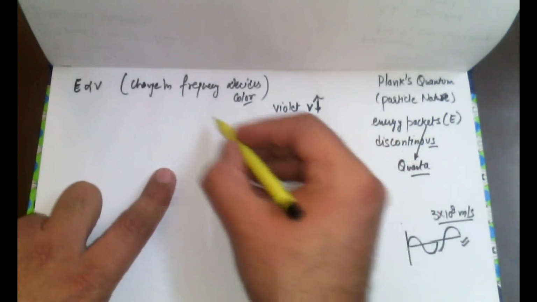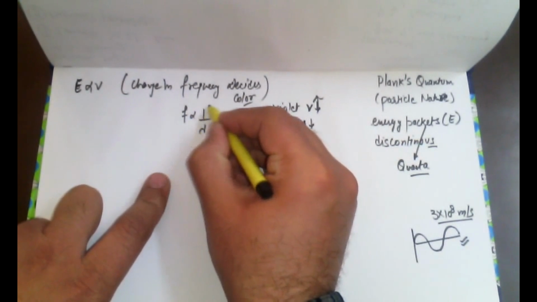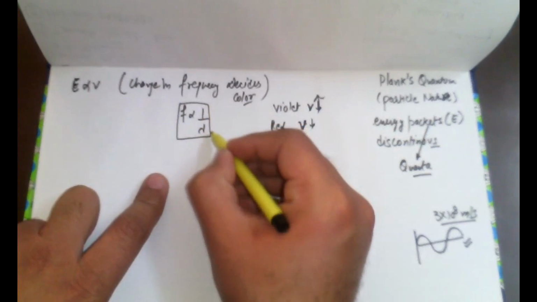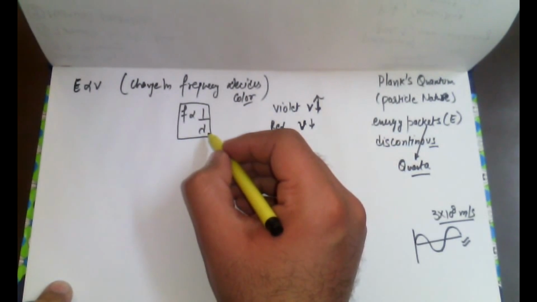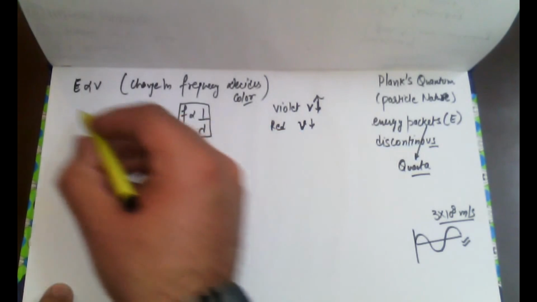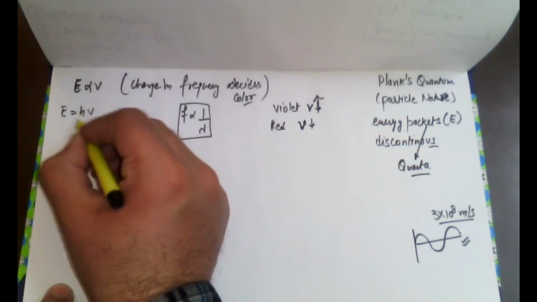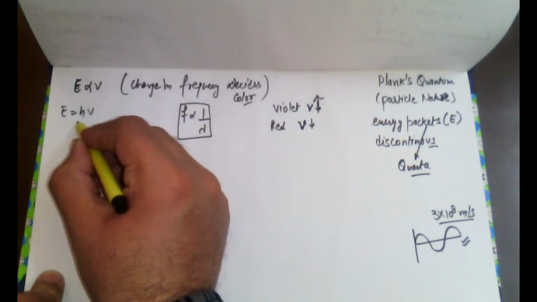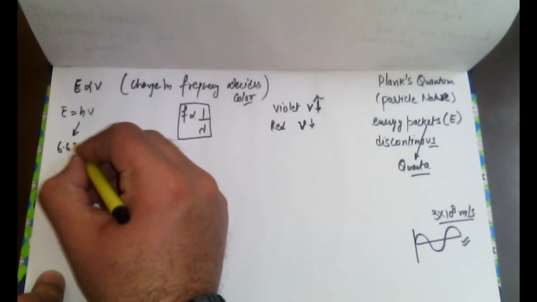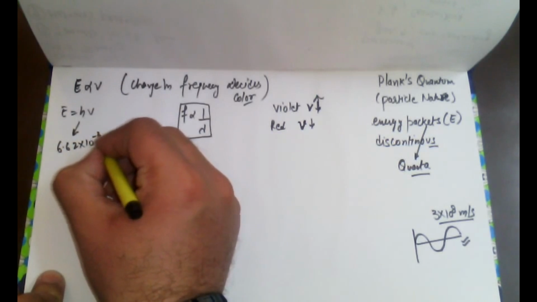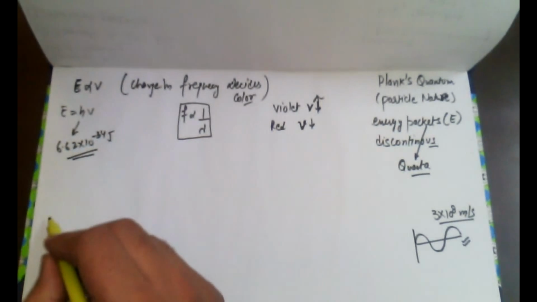The frequency is always inversely proportional to the wavelength, lambda. To remove this constant, we will write it as E equals hν. h is Planck's constant, and its value is 6.62 into 10 raised to power minus 34 joule seconds. Remember, this value is constant. I'll give you an example.